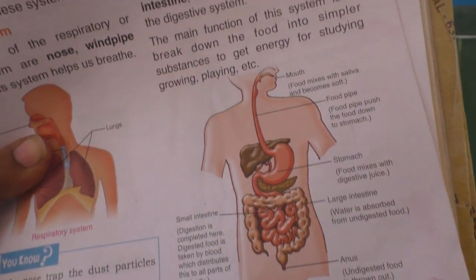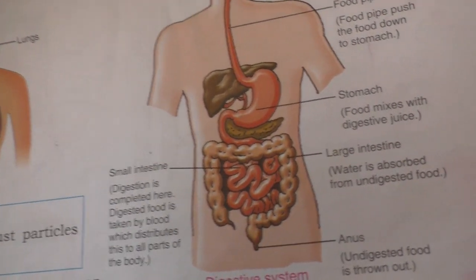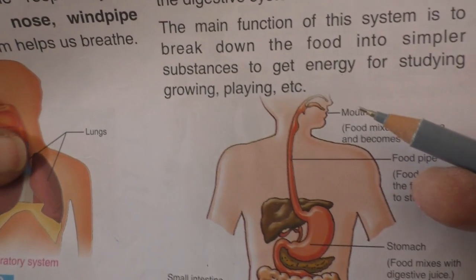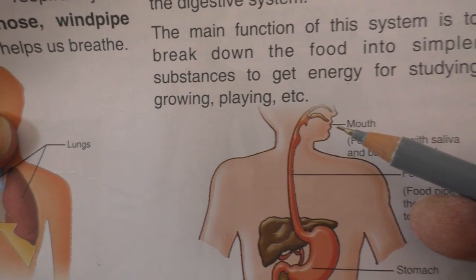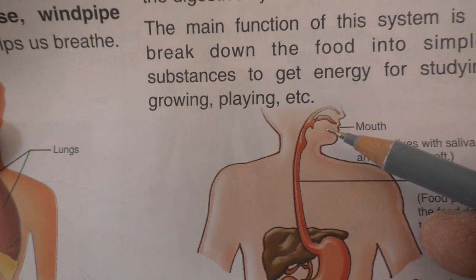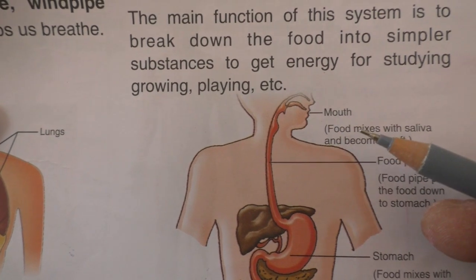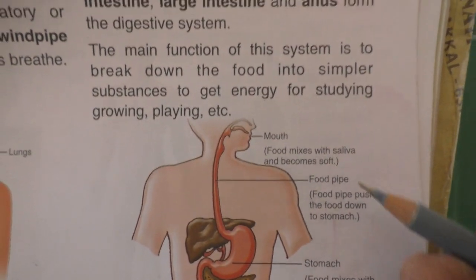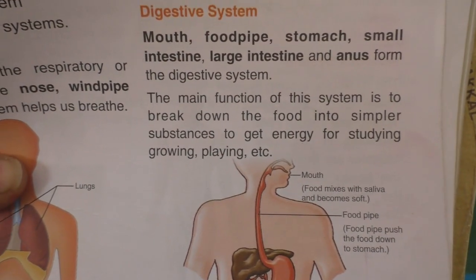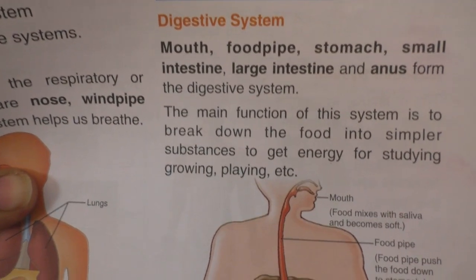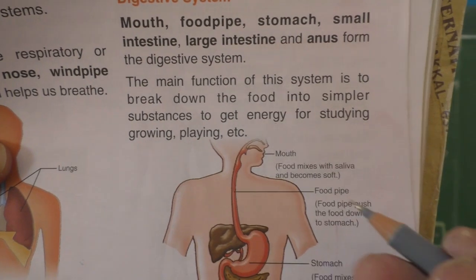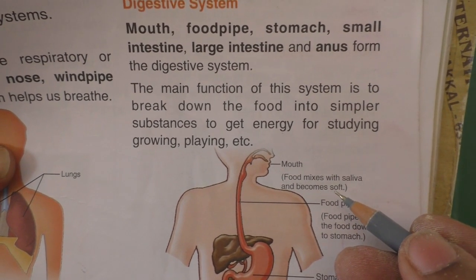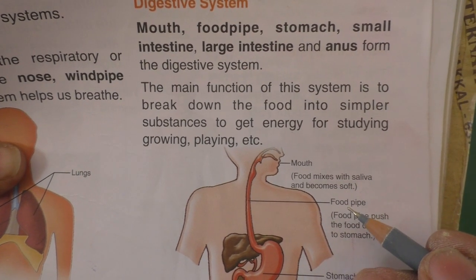The picture is clearly given. This is what we call the mouth. Here they have drawn the salivary gland. The food mixes with saliva and becomes soft, isn't it?